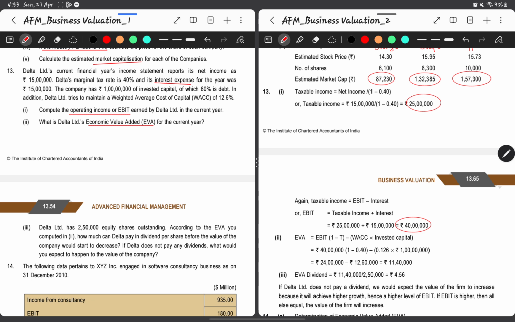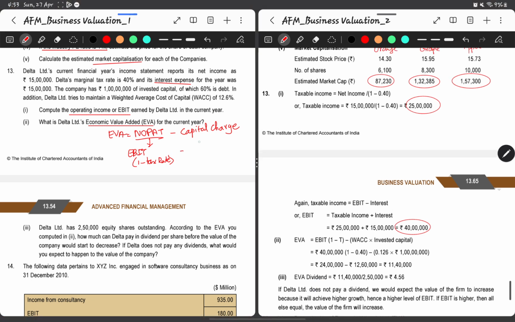Now, the second requirement is what is Delta's economic value added for the current year? For economic value added, the EVA is nothing but NOPAT, or net operating profit after tax, minus capital charge. This NOPAT is operating income after tax, or EBIT multiplied by 1 minus tax rate, and the capital charge is nothing but invested capital or the total capital multiplied by weighted average cost of capital.